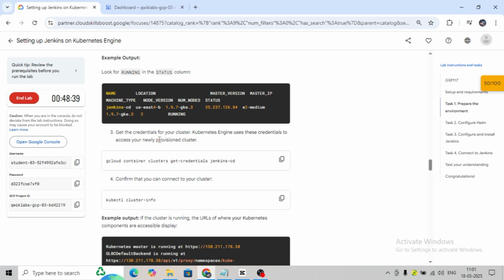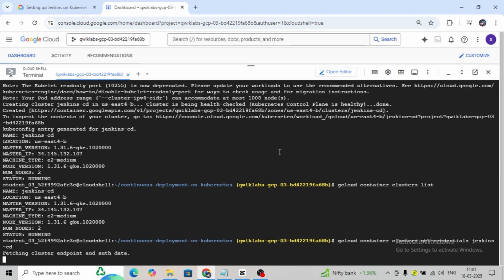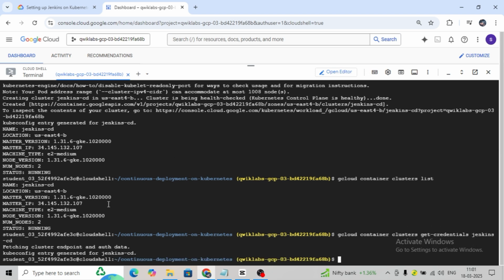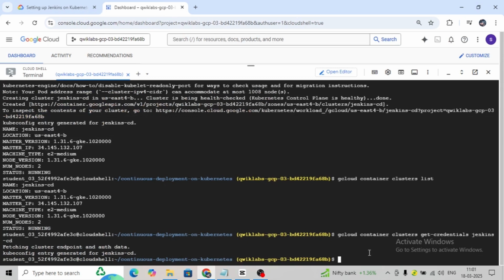Now get the credentials for your cluster. Kubernetes Engine uses these credentials. Okay, so this is the command, and execute. Fetching the cluster endpoint and auth data. It's done. Now connect to your cluster. Okay, this is the Kubernetes cluster command.